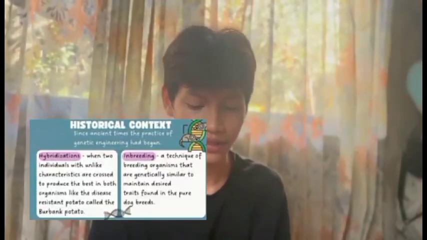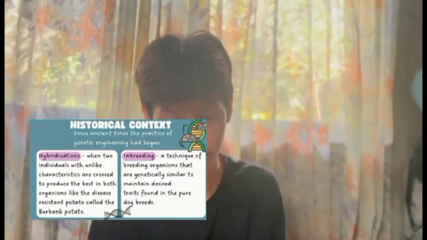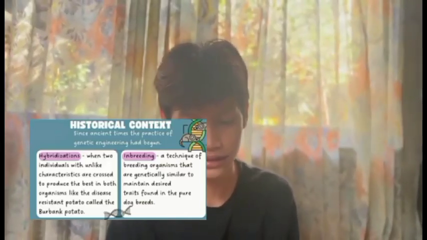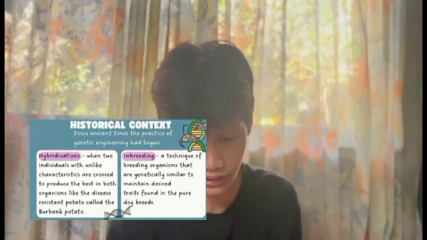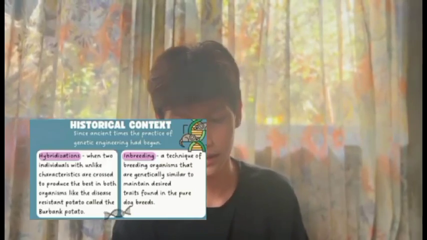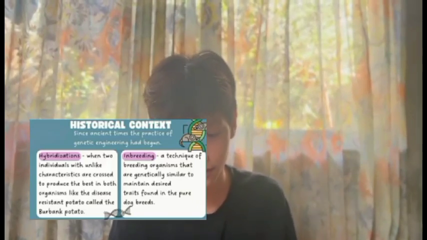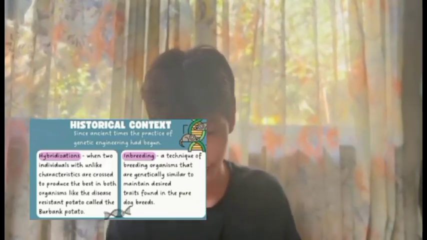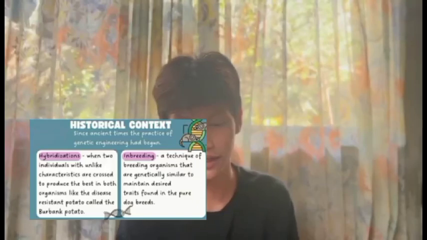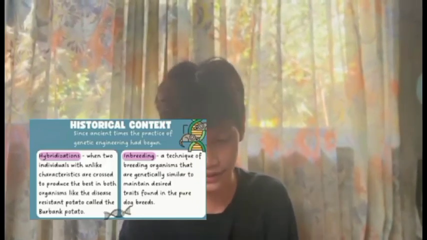First, hybridization. When two individuals with unlike characteristics are crossed to produce the best in both organisms, like the disease resistance potato called the Burbank potato. Second, inbreeding. A technique of breeding organisms that are genetically similar to maintain desired traits, found in the purebred dog breeds. Breeding closely related organisms to maintain specific traits such as purebred animals.